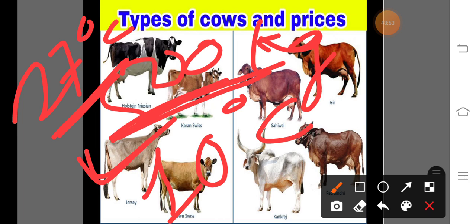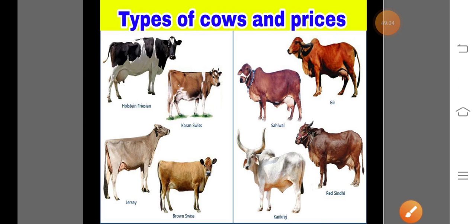In case of calves for slaughter, the weight is inversely proportional to the temperature. That means temperature decreases, weight increases. Also all domesticated animals have adapted to the variation in heat and cold regions. So this is about the climatic requirement of the cattle.